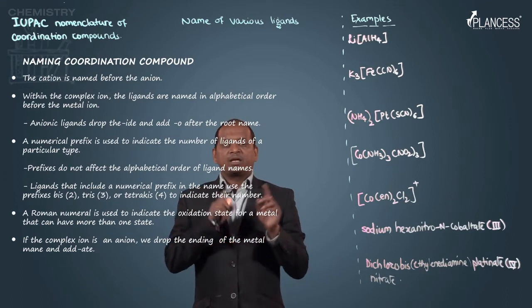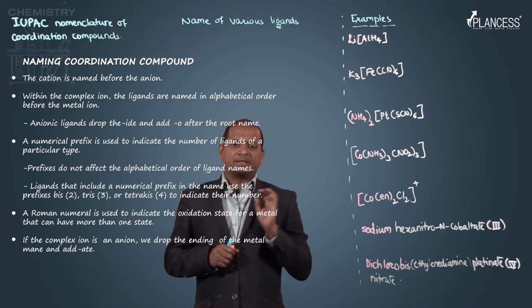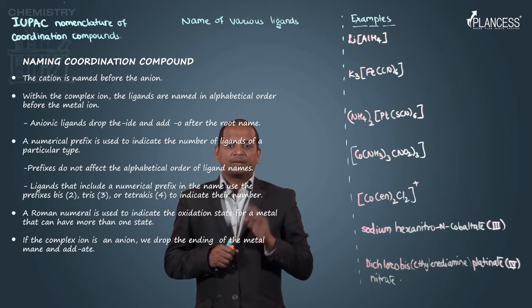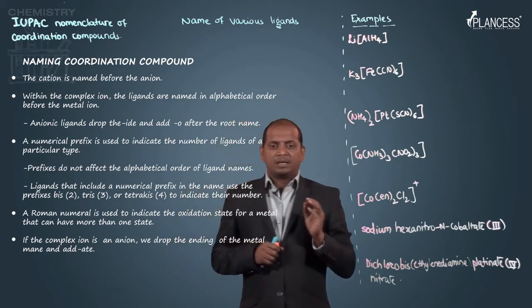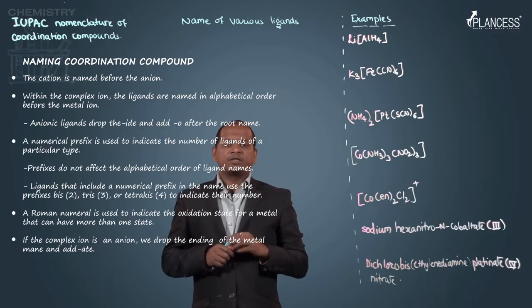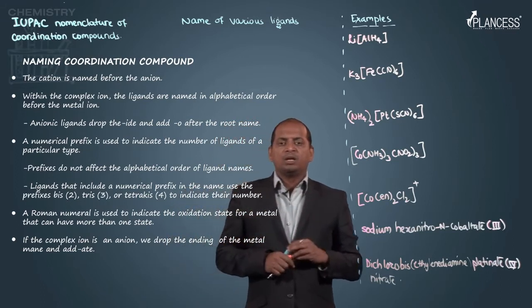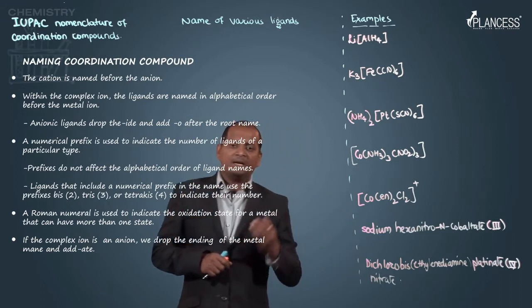Now, if the coordination sphere is positive or neutral, then name the metal ion as it is.